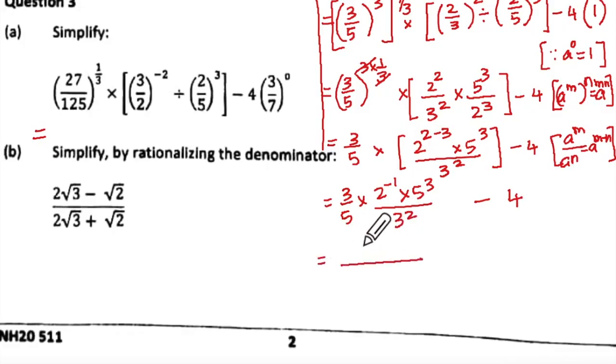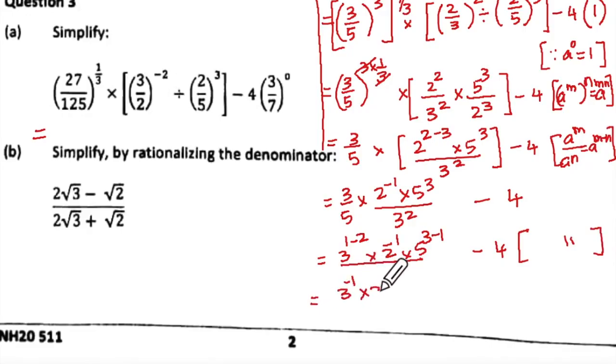Now again here we will see the same basis here. So 3 to the power 1 minus 2 into 2 to the power minus 1 into 5 to the power 3 minus 1. Okay, minus 4. I don't know why I wrote this line. We don't need it. But here what reason have I done? Again the same as this, right? This is the same reason. Yes, sir. So 3 to the power minus 1 into 2 to the power minus 1 into 5 to the power 2 minus 4. Correct?